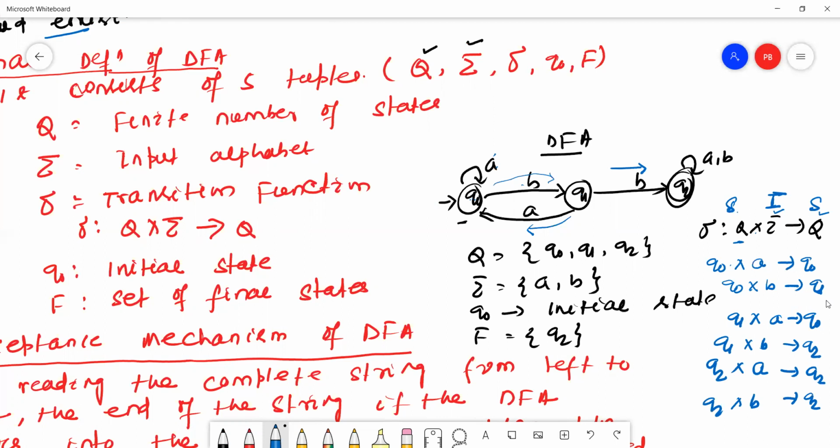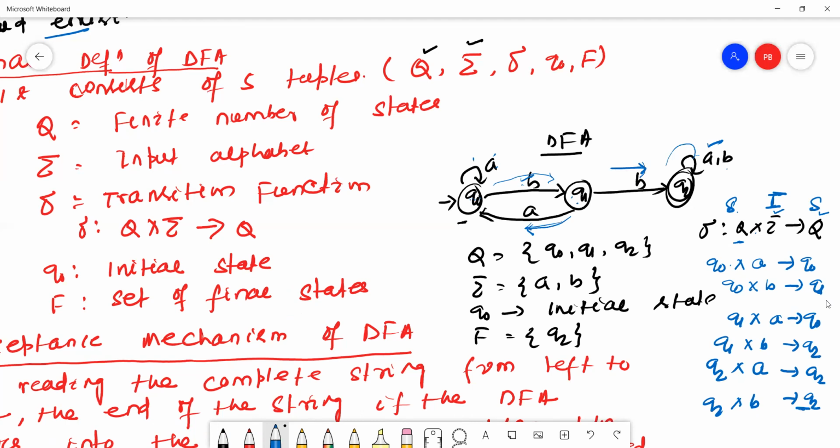Transition function means which state reads an input symbol and goes to the next state. Here Q0 reads A, goes to Q0. Q0 reads B, goes to Q1. Q1 reads A, goes to Q0. Q1 reads B, goes to Q2. Q2 reads A, goes to Q2. Q2 reads B, goes to Q2.